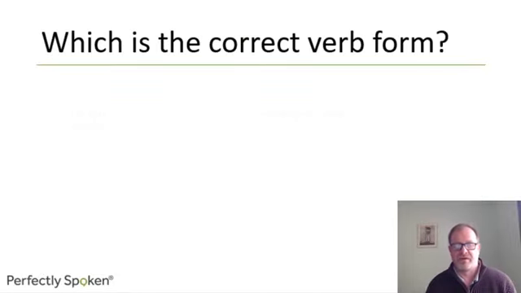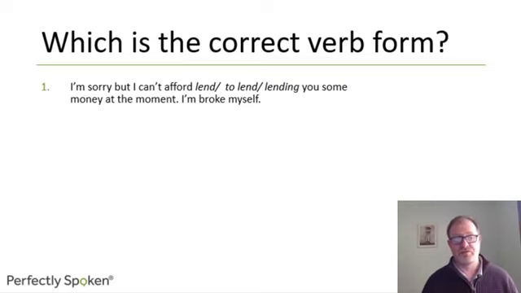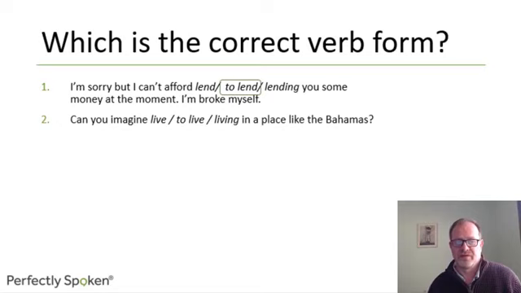Okay, some more on verb patterns now. Choose the correct form. You've got infinitive without to, infinitive with to, or gerund. I'm sorry, but I can't afford. Is it lend, to lend, or lending? Use some money at the moment. I'm broke myself. Broke, remember, means to have no money, either permanently or at a particular moment. Perhaps you haven't been paid yet, it's the end of the month, and so on. I can't afford to lend. To lend. Can't afford is followed by an infinitive.